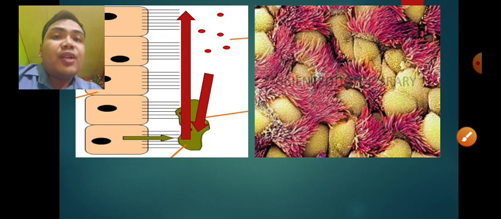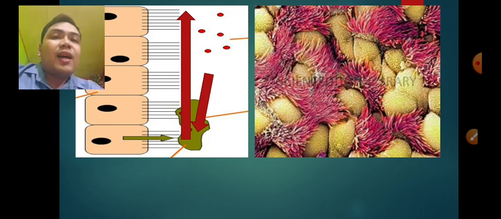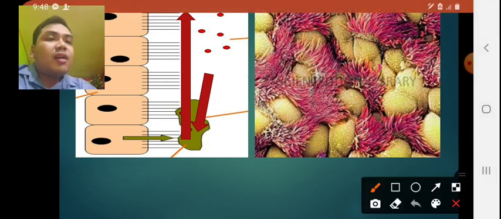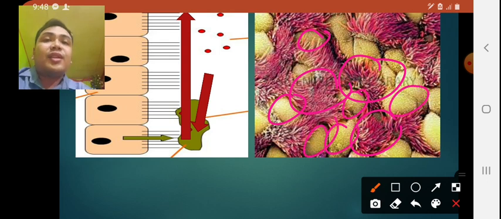So in our illustration on the right side, we have the illustrations under the microscope for the cilia of the cells that can be found on the trachea wall. So these are the cilia. And these spherical bodies will be the cells of the trachea or the windpipe of the respiratory system.